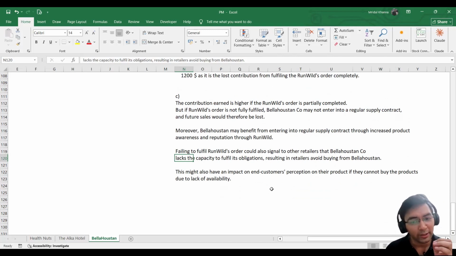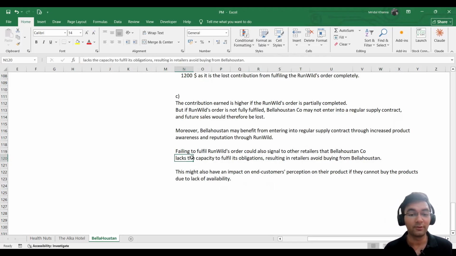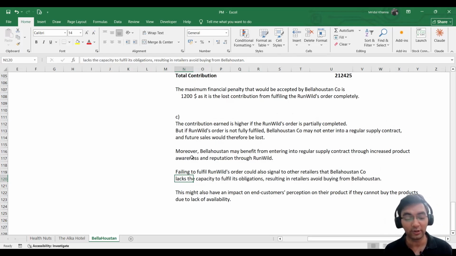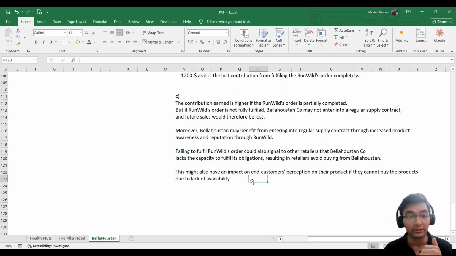The last point, this might also have an impact on end customers, the ultimate customers of Bellahouston. This might have an impact on end customers' perception of their product if they cannot buy products due to lack of availability. Not fulfilling Runwild's order would spread the news in the whole retailers market that Bellahouston is not competent enough to fulfill its obligation, and cannot meet its demand. This is likely to also create a negative perception in the minds of the ultimate customers.